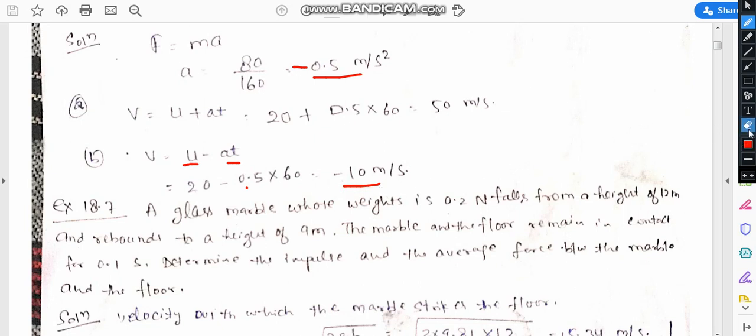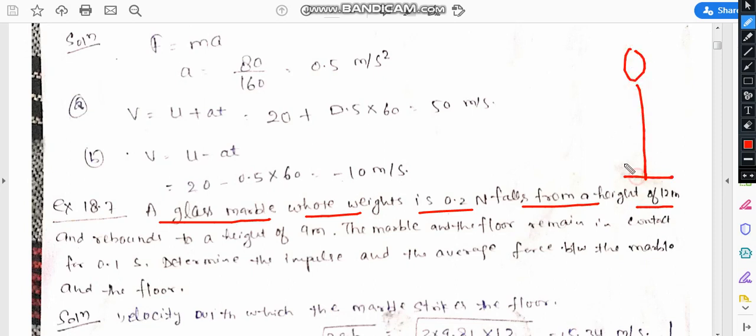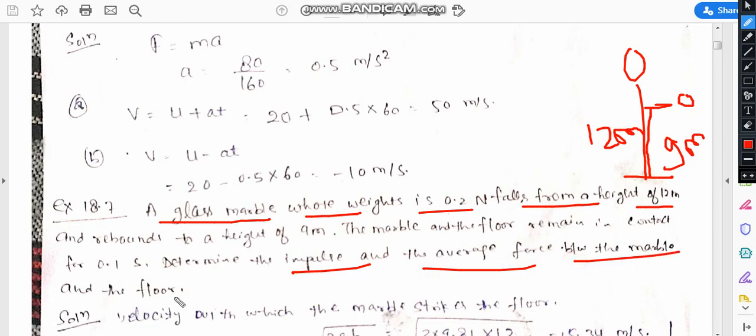Okay. Now the second question. In the second question, a glass marble whose weight is 0.2 Newton falls from a height of 12 meter and rebounds to a height of 9 meter. Means a ball is projected from 12 meter and after striking, it will again rebound with the same velocity or maybe different velocity up to 9 meter. Okay. So this is your 9 meter. So in this question, we have to determine the impulse and the average force between the marble and the floor.